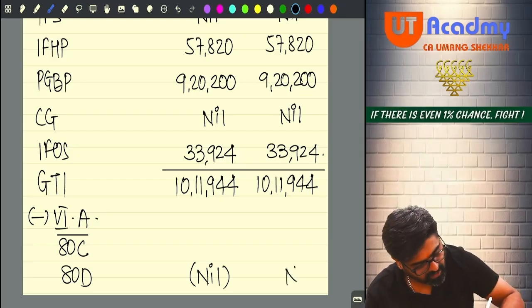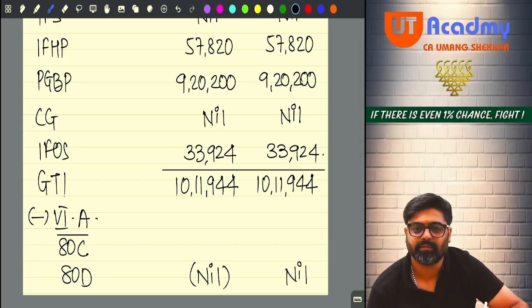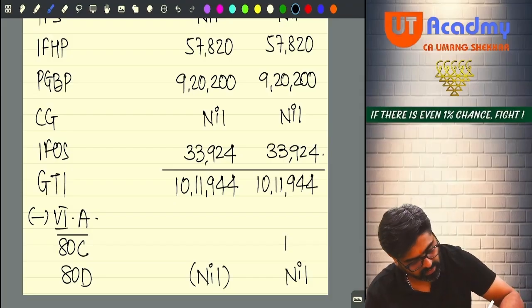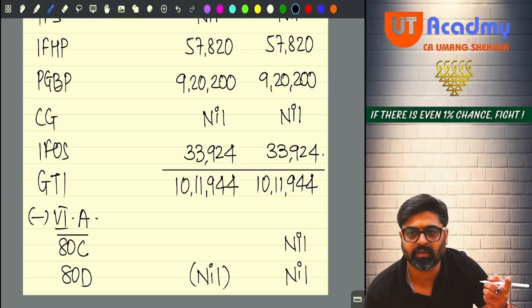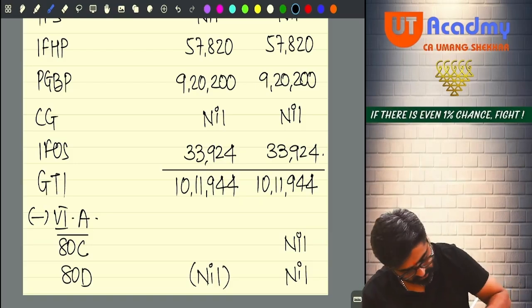And here you cannot claim only. Chapter 6A deductions are not allowed from 115 BSE. Now 80C also you cannot claim here. But do you have 80C? Investment in NSC? How much? 10,000. 10,000 will be allowed under 80C subject to a limit of 1,50,000. So can I say entire 10,000 will be allowed here?